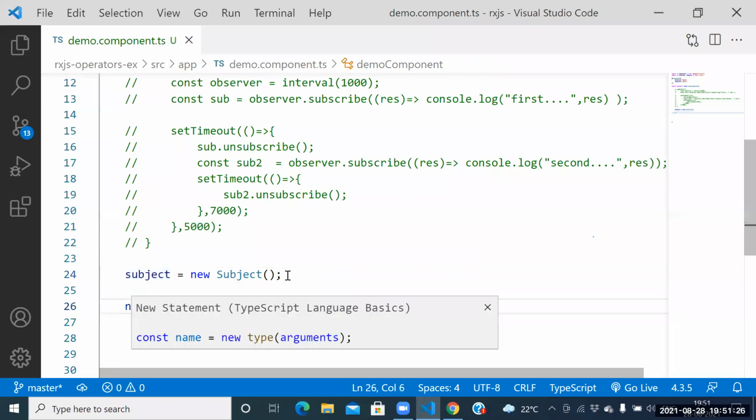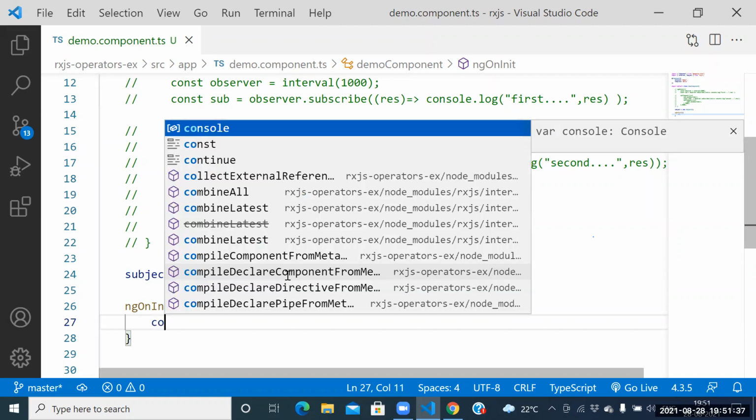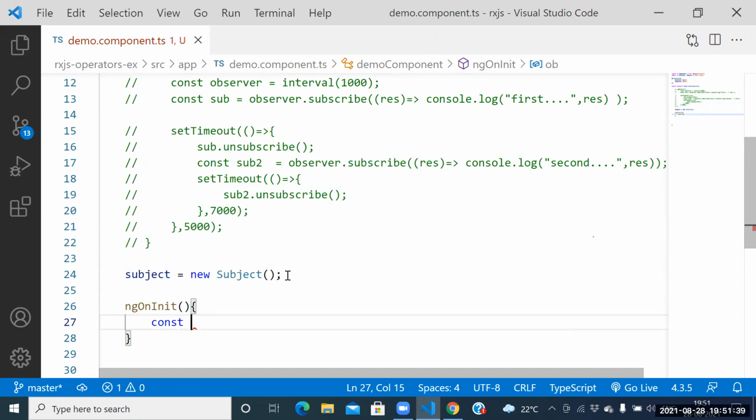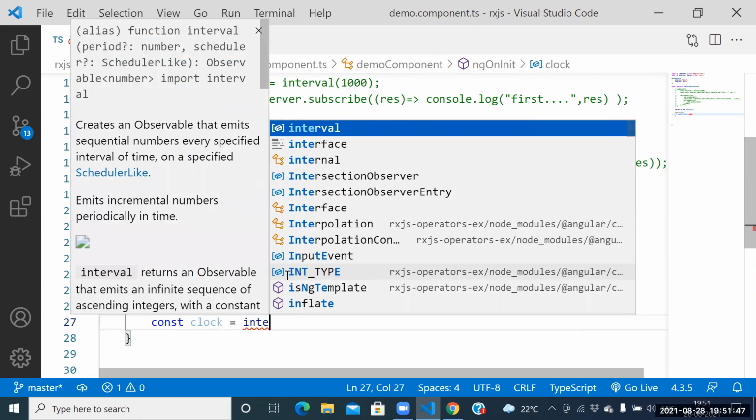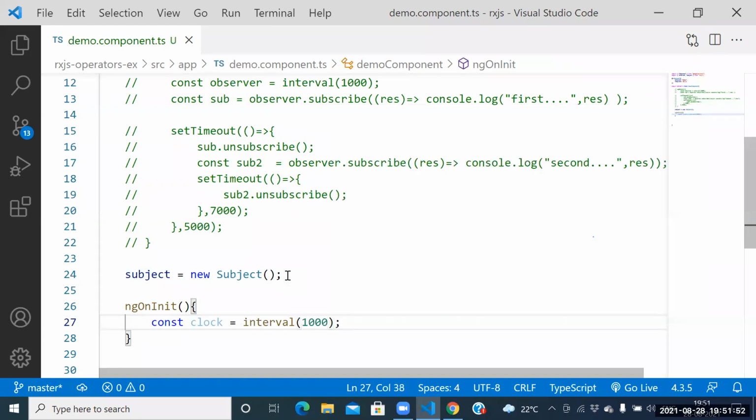Guys, who is the first life cycle hook? ngOnInit here. Can I create the observable? How can I create the observable? Constant clock equal to interval of 1000. Yes, interval of 1 second. See this one here. Constant clock equal to interval of 1000.